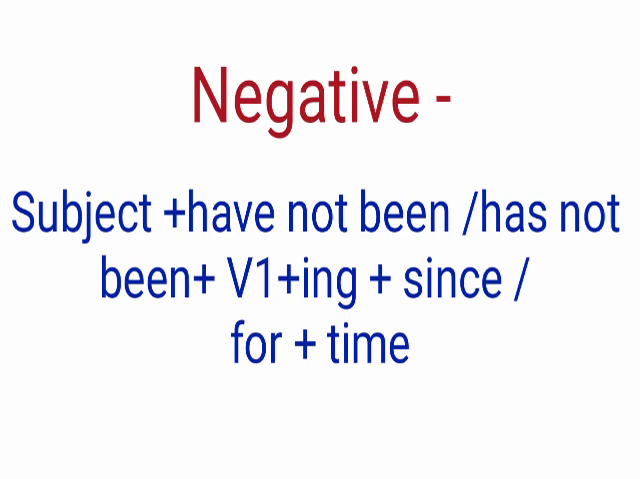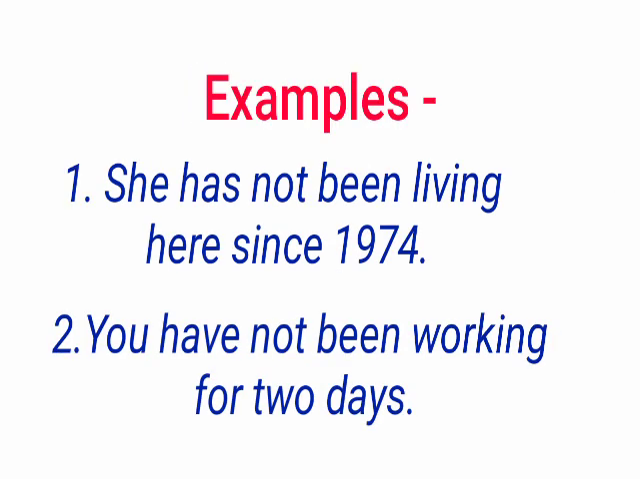For making negative sentences of present perfect continuous tense, the structure will be as follows. Subject plus have not been or has not been plus V1 plus ing plus since or for plus time. For example, she has not been living here since 1974. Another example is, you have not been working for 2 days.